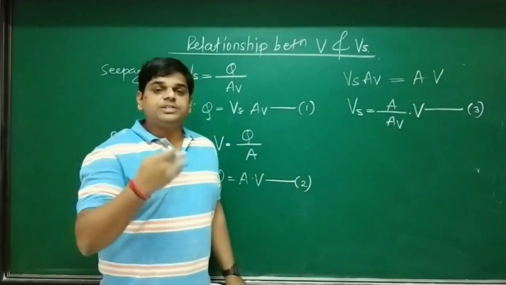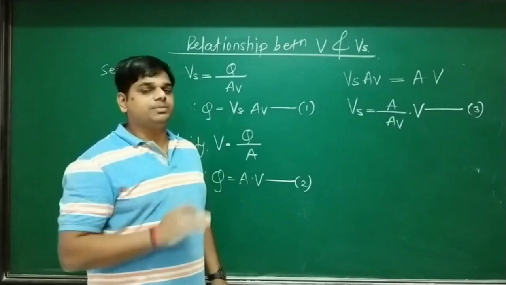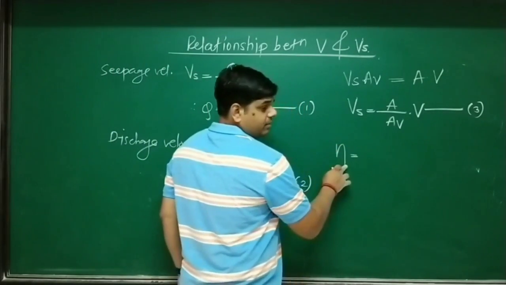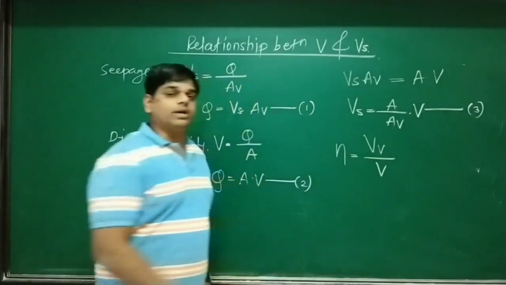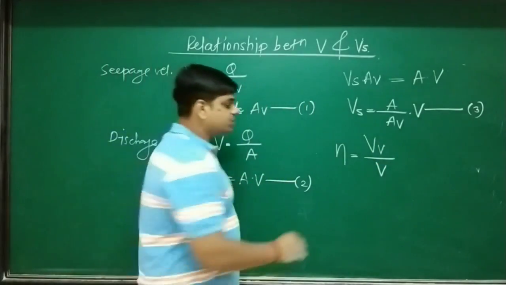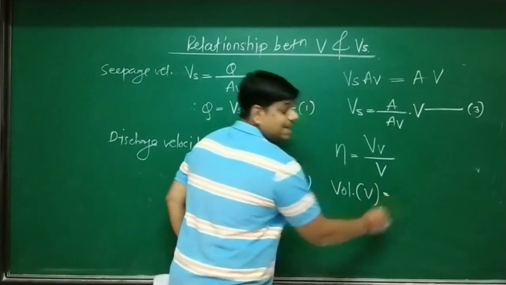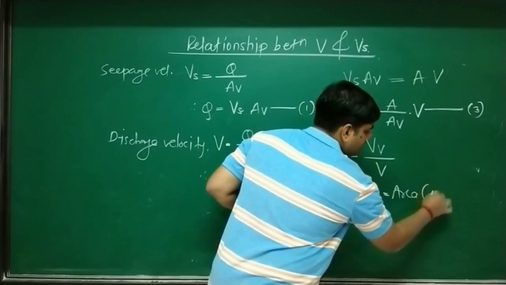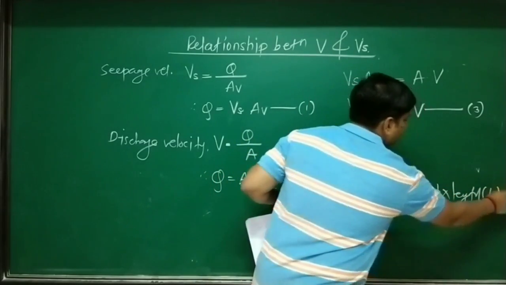What is the definition of porosity, which we learned in our third chapter, that is properties and relationships? Porosity n is equal to volume of voids upon total volume of soil mass. Now what is volume? Volume V equals area A into length L, that is nothing but volume.